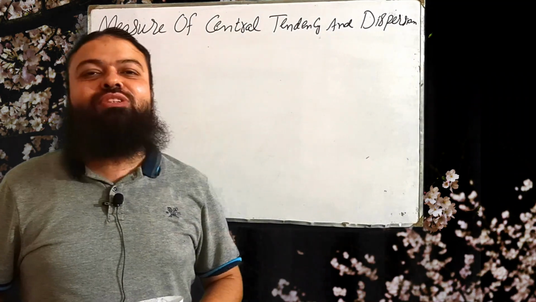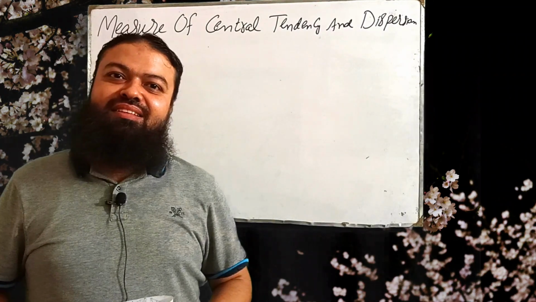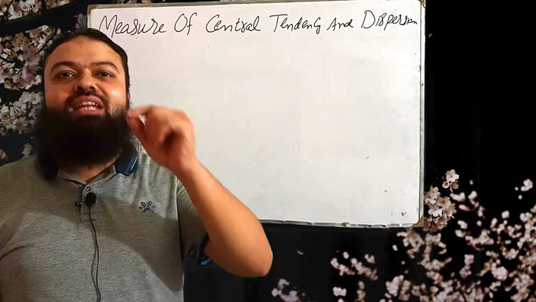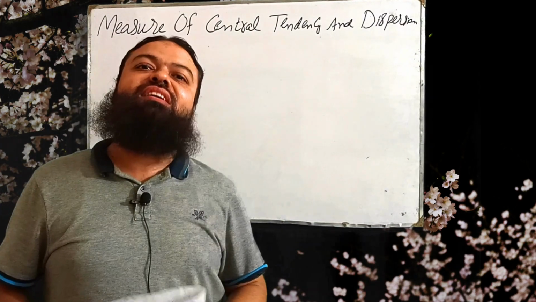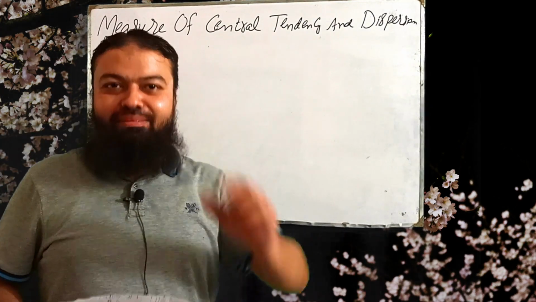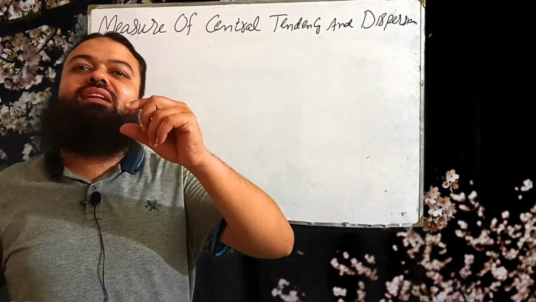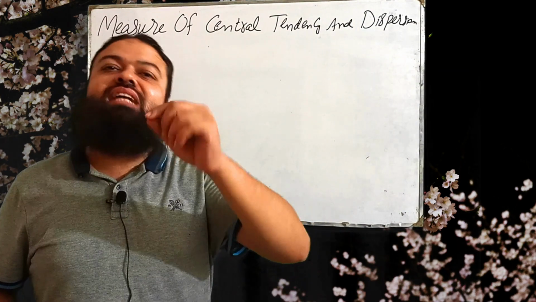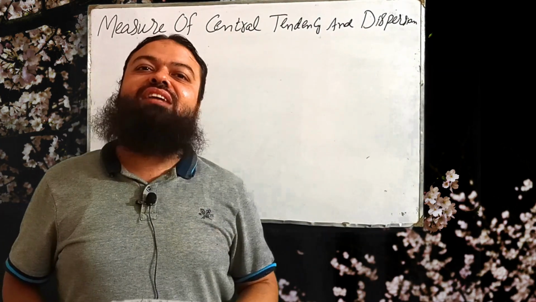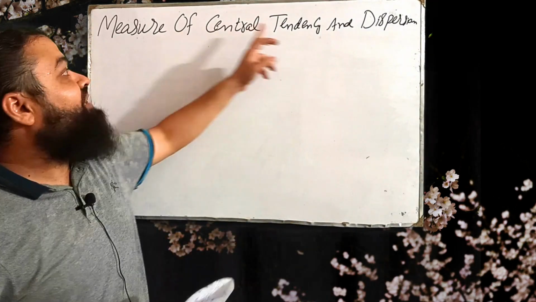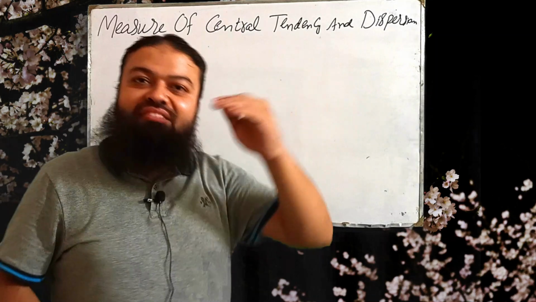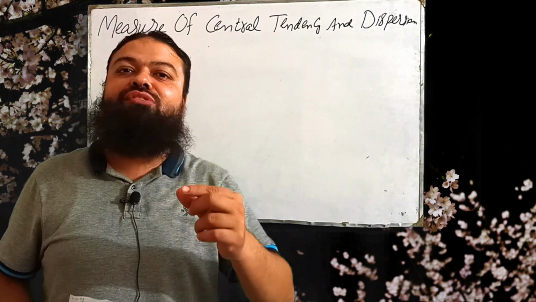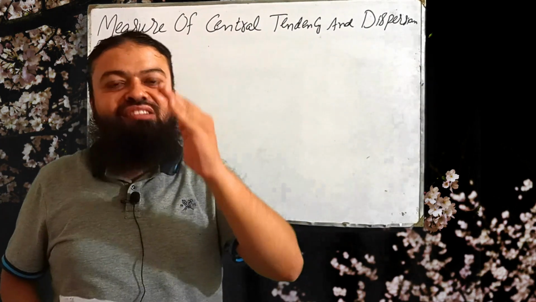Statistics deal with data, and in every data there is a central value which describes the whole data. That value tells the entire data. For example, if a company claims that the lifetime of an electric bulb produced by that company is 1600 hours, it means that almost all the electric light bulbs produced by that company have 1600 hours lifetime. Today we will discuss a very important topic of measure of central tendency and dispersion. Besides that central value, there is a value which tells us about the spread of the values, scatterness of the values around the central value.